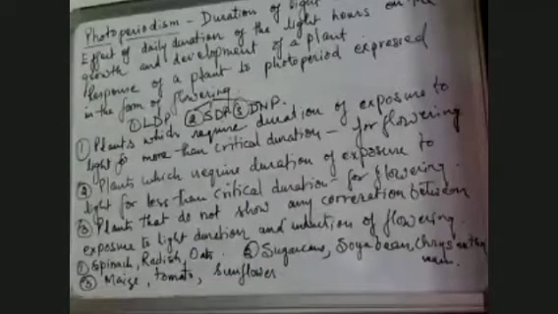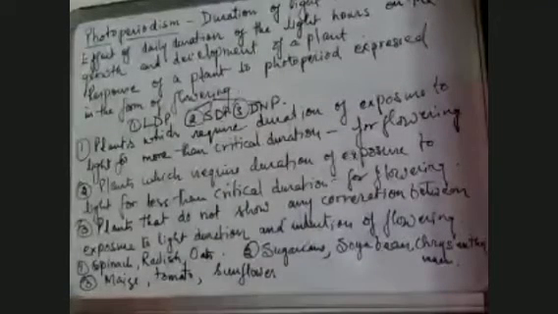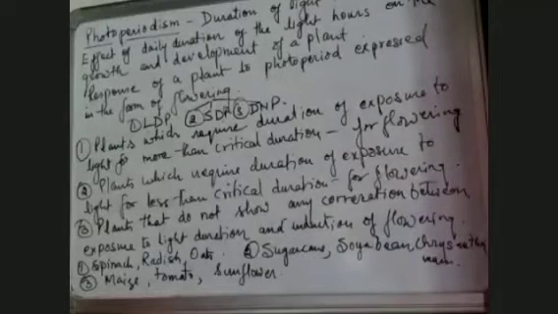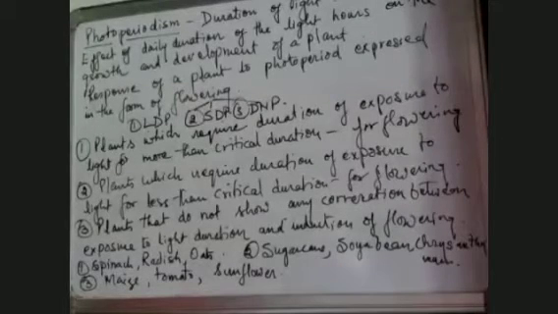So this is about photoperiodism. That means some plants need to be exposed for a longer duration than the critical duration if we want them to flower. Some plants flower even in a shorter duration than the critical duration. Some plants flower irrespective of the duration of exposure to light.